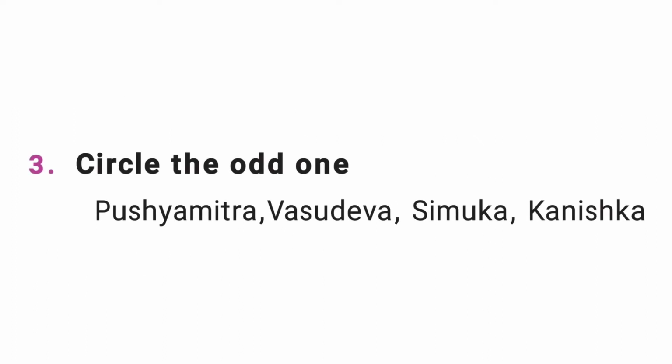The third question is circle the odd one out. Pushyamitra, Vasudeva, Simuga, Kanishka. The correct answer is Kanishka. Reason. The first one is all of the three other generals assassinated their kings. The second one, Kanishka followed Buddhism, whereas other three rulers were not followers of Buddhism.